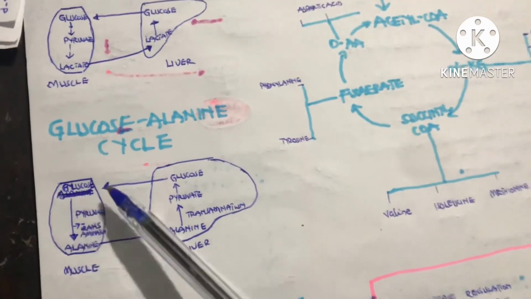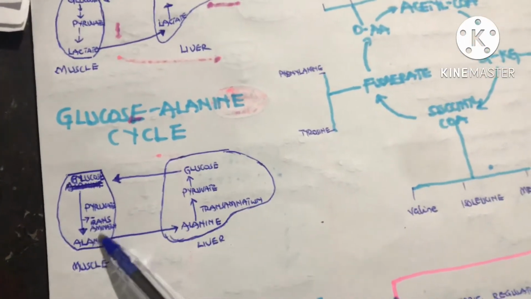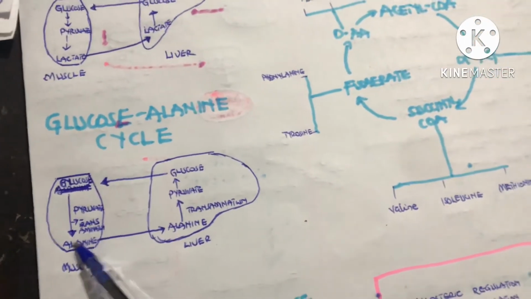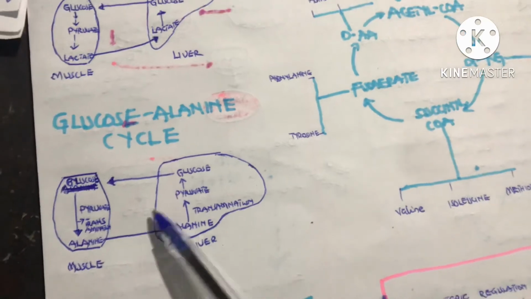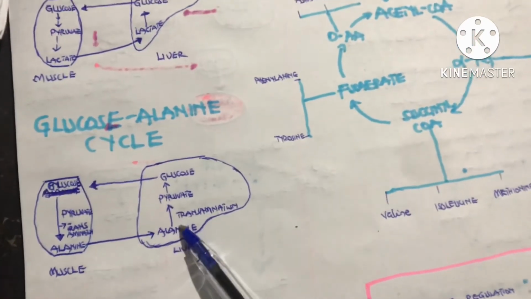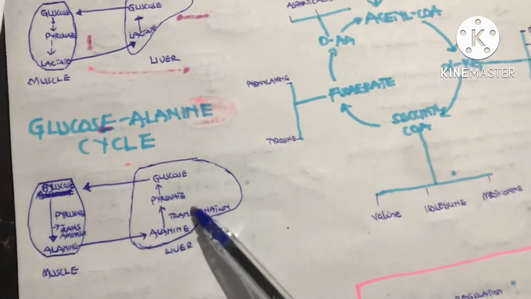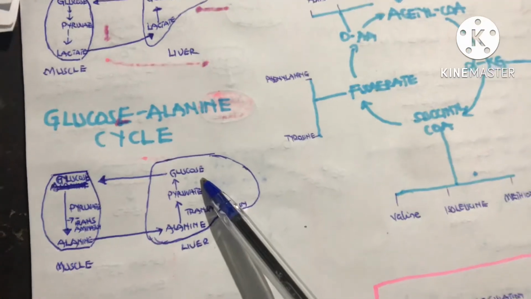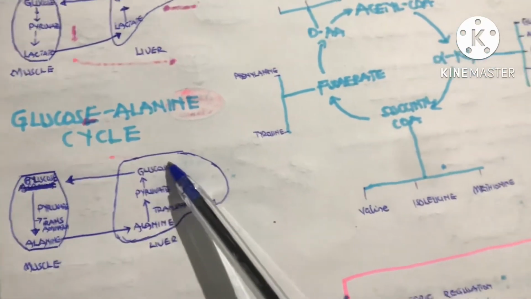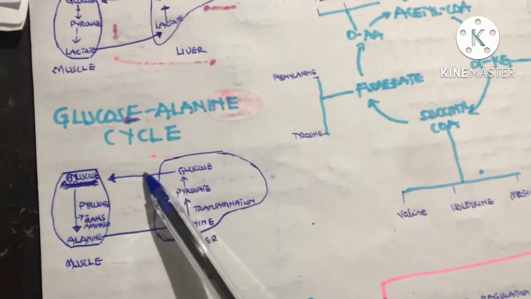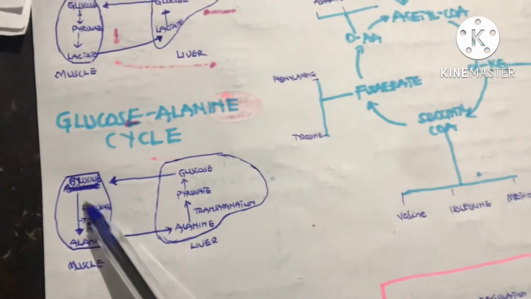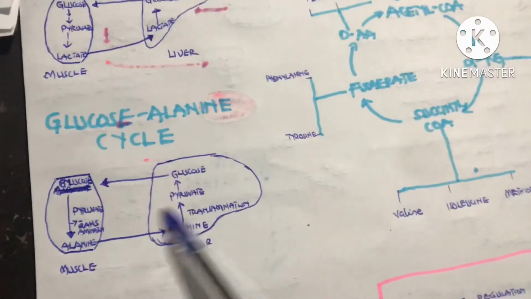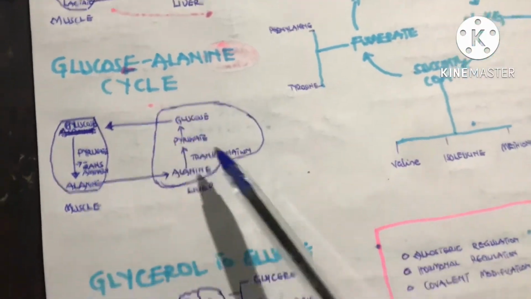And during transamination, this pyruvate is being converted to what? Alanine in the muscle. And the muscle will push this alanine into the blood, which will transport it into the liver. And in the liver, the alanine will undergo another transamination back into pyruvate. And the pyruvate will follow the gluconeogenic pathway for us to get what? Glucose. And this glucose will be pushed from the liver back into the what? The muscle, to be used in glycolysis for energy. And this is what we call the glucose-alanine cycle.